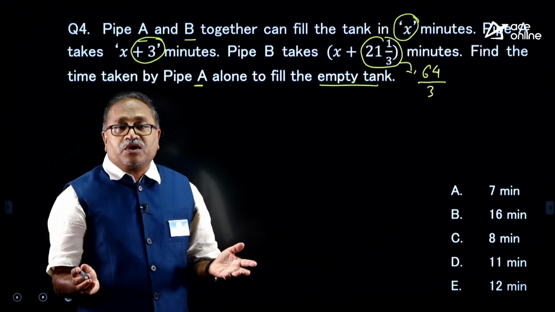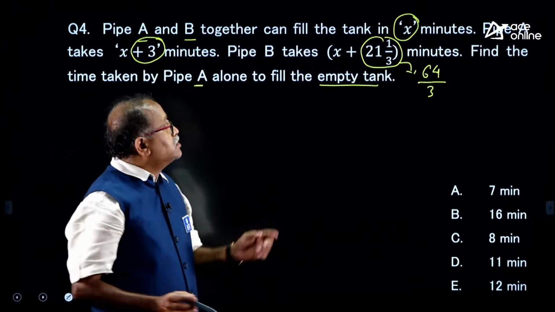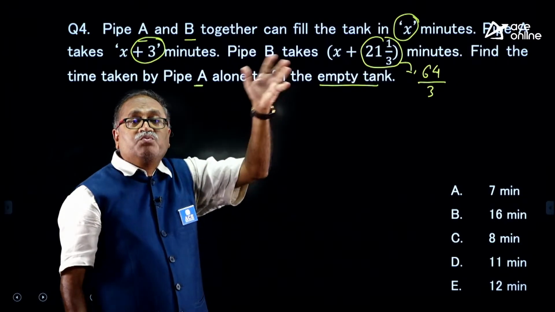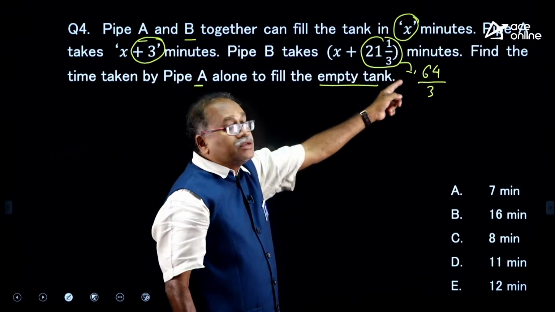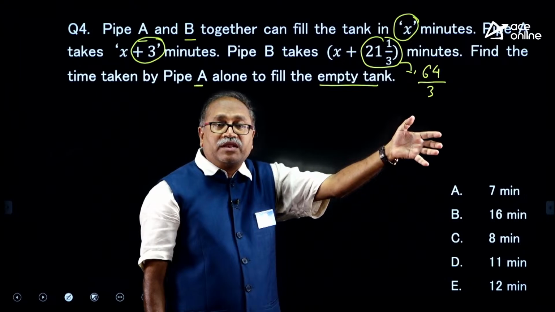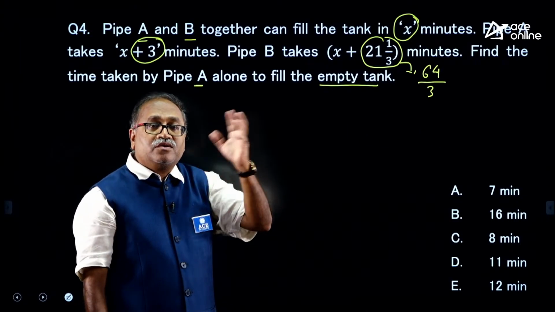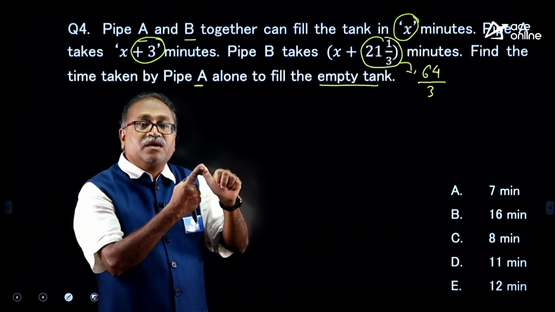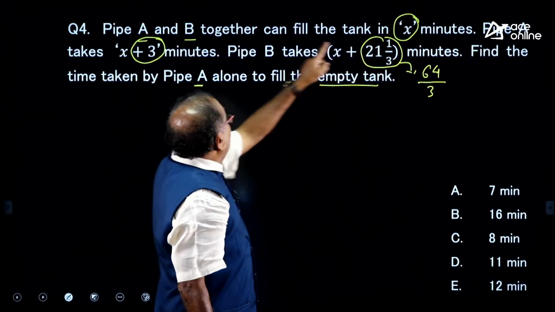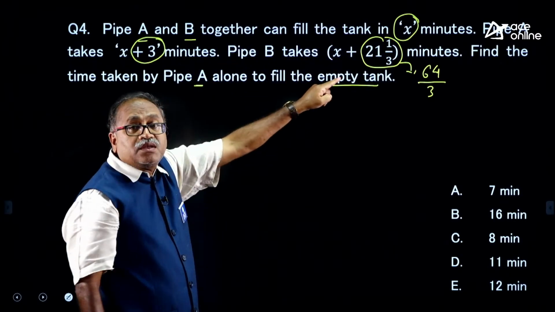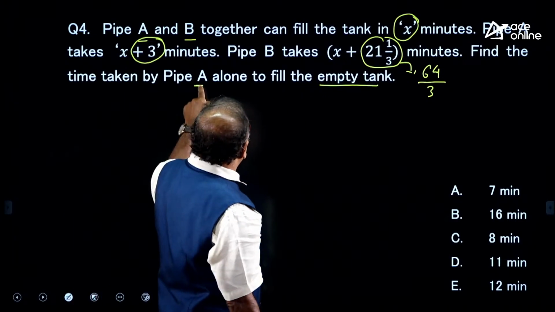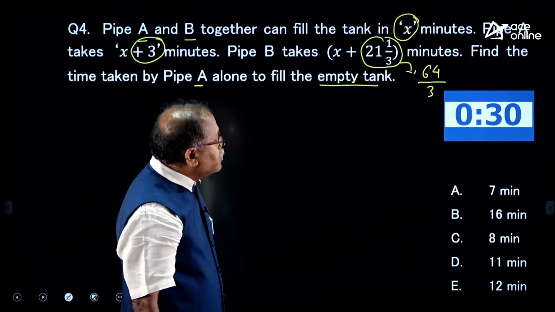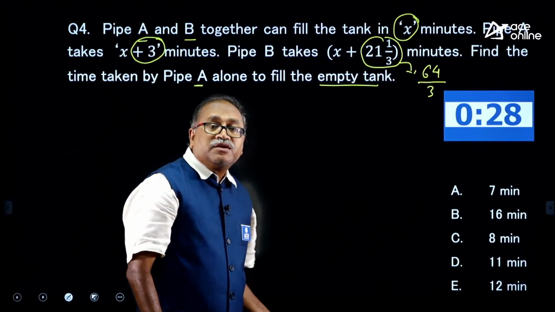Beautiful question. There is a shortcut for questions like this. Together they take x minutes, pipe A takes 3 minutes more than x, and pipe B takes 64 by 3 minutes more than x. Then I can find out in how many minutes A can fill the tank. Once I get the x value, x plus 3 is pipe A. Now, the question is asked about pipe A alone. Will you answer the question, my dear friends? I am giving you 30 seconds.